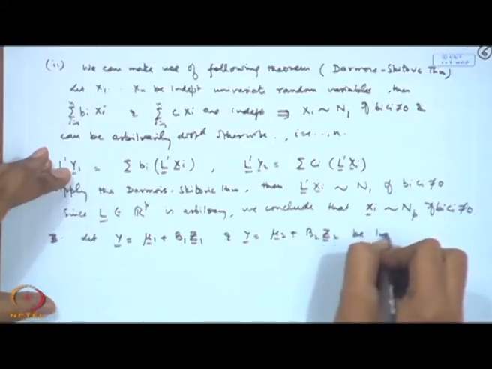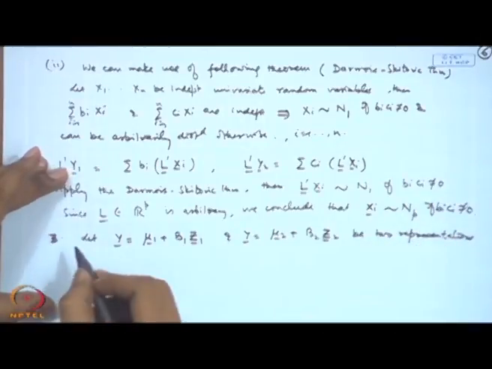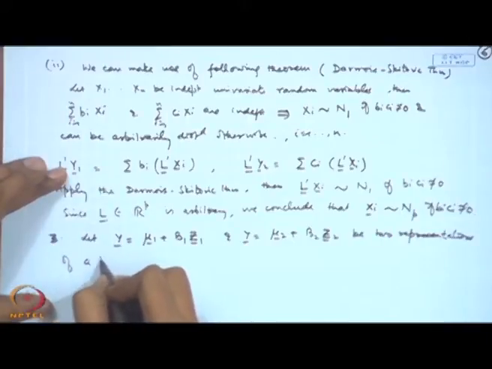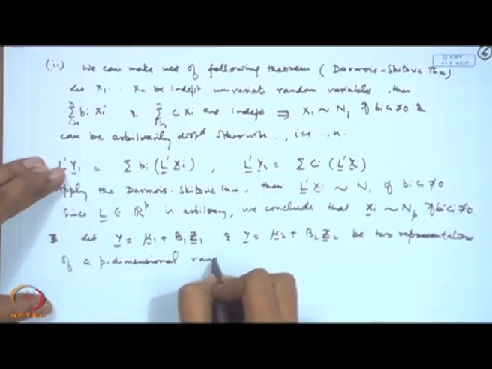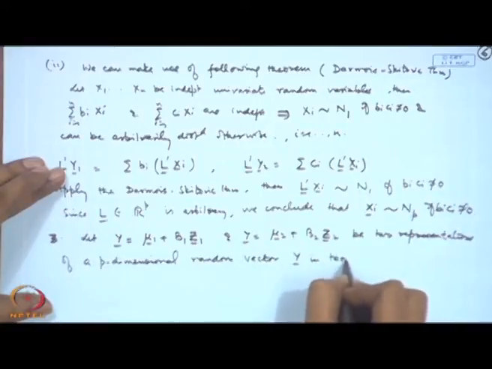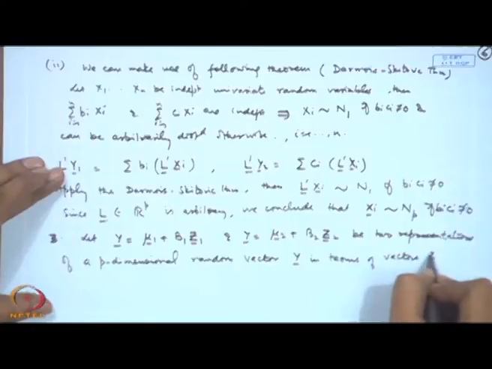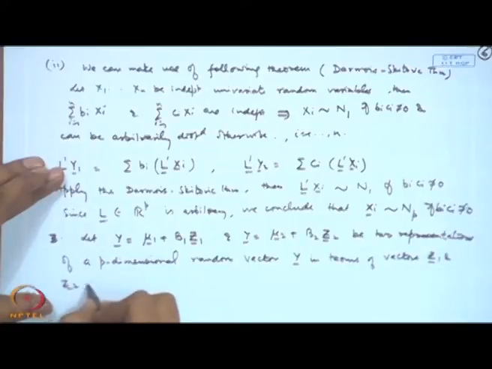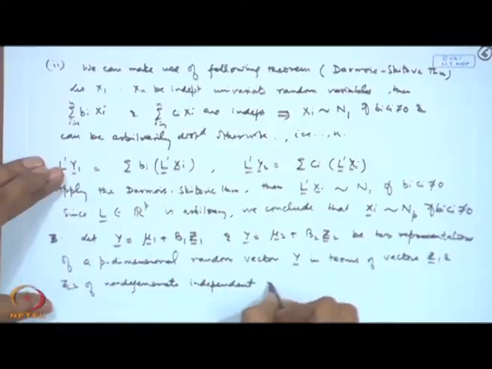Suppose these are two representations of a p-dimensional random vector in terms of vectors z1 and z2 of non-degenerate independent random variables.